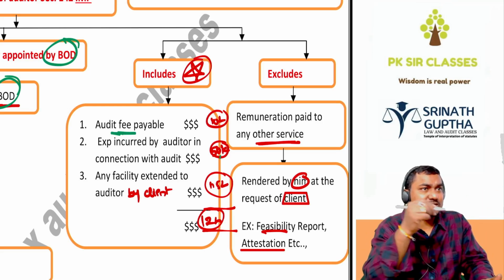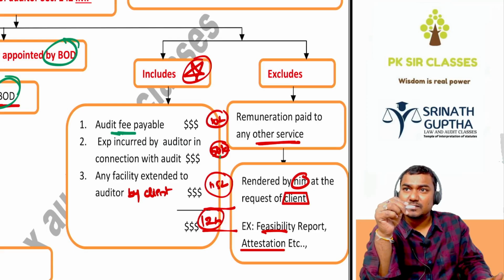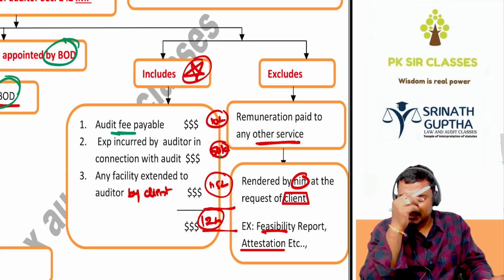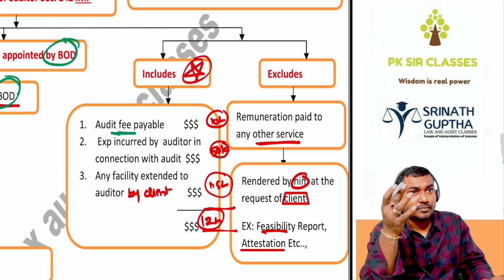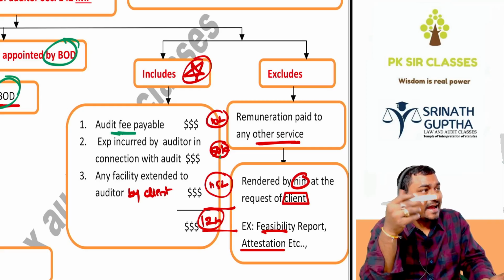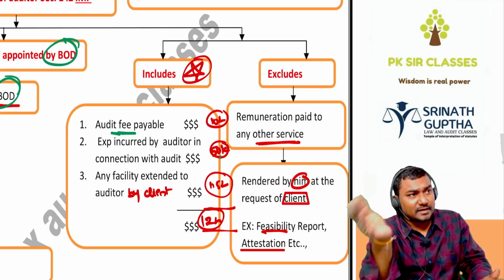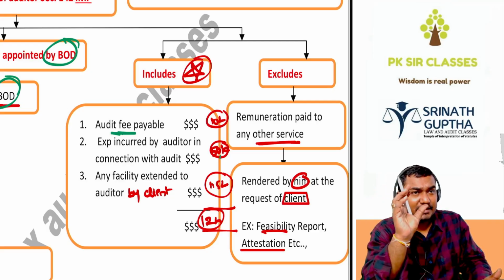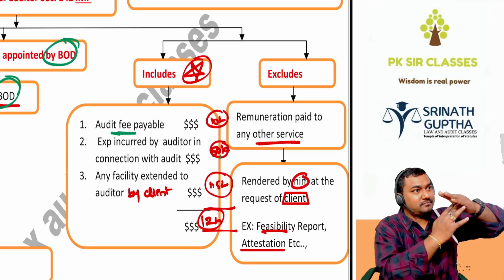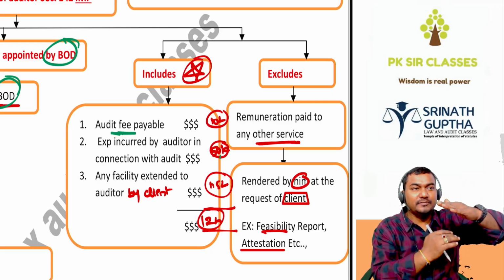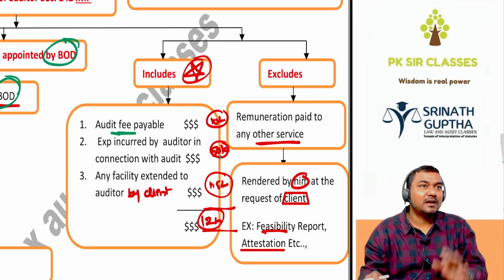For example, doing any attestation services, or for the company that wants to go for a public issue, we are making any attestation. If we are giving any tax advice or feasibility report, that is different, beta, that is not part of auditing. If the auditor is charging anything and the client is paying anything for it, that is not part of the audit fees. That is for consultant services, not as an auditor.